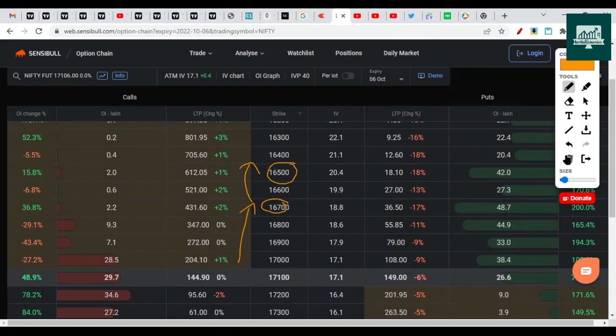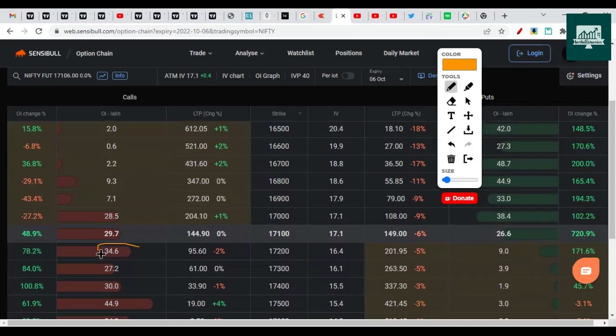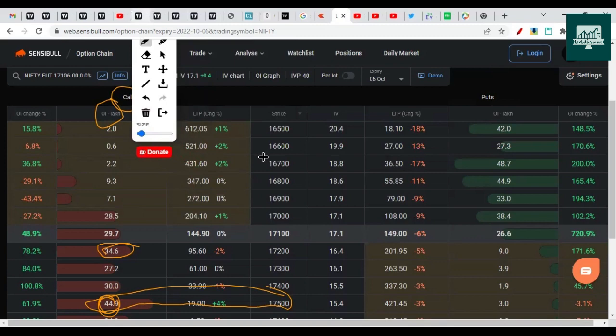On the flip side, the resistance currently is at 17,200. This is the second major resistance. The biggest resistance is at 17,500 with 45 lakh call open interest. This is the call open interest in lakh, which is 45 lakh, the biggest number. So Nifty for this expiry has a range of 17,500 on the upside and 16,700 on the downside. This is the range.